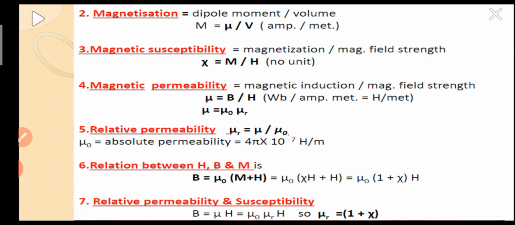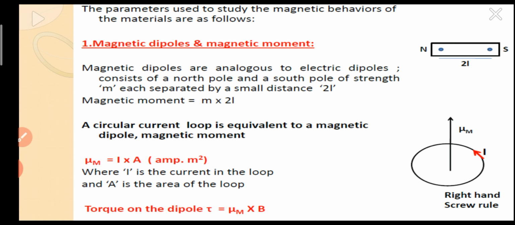So this is the magnetic bar magnet. The separation between the poles is 2L. So the magnetic moment was m into 2L. You can simply look at m into 2L. That means pole strength into separation. Pole strength into separation, that is the magnetic moment associated with a bar magnet. We have already learned the formula.